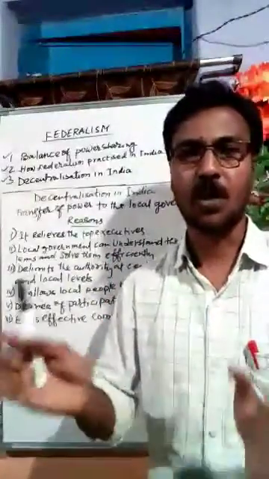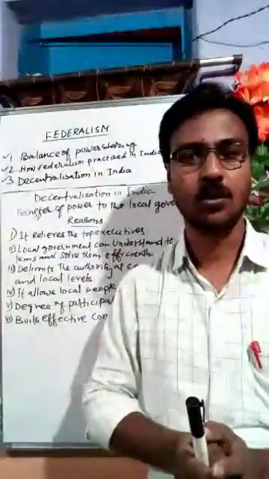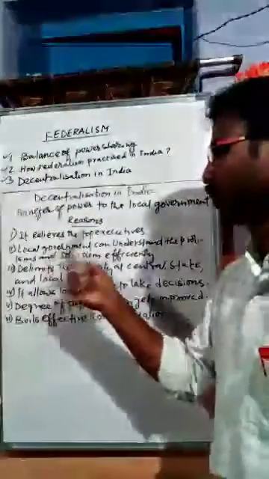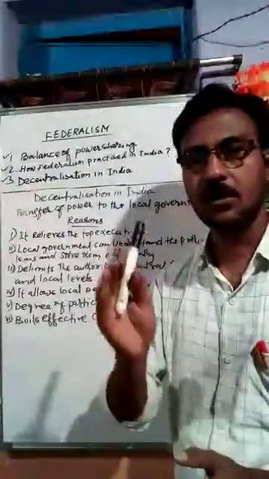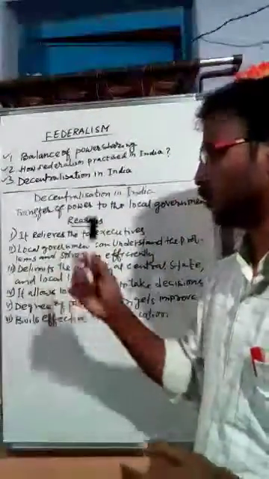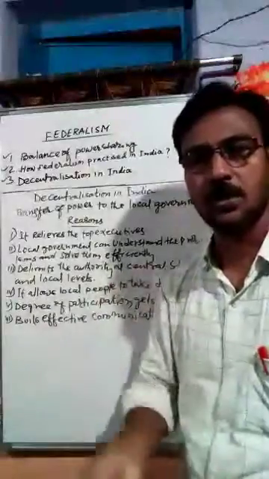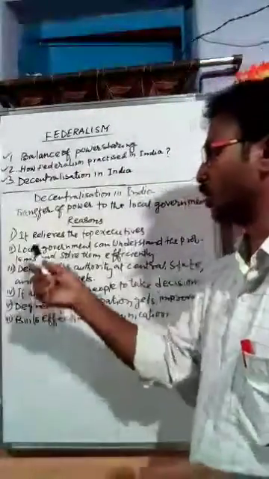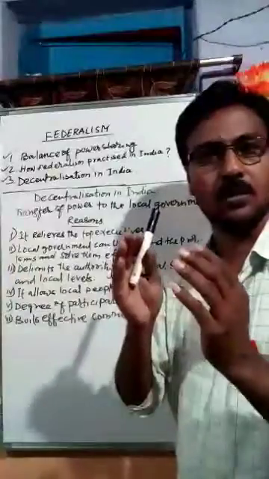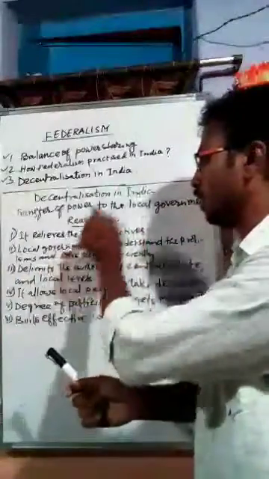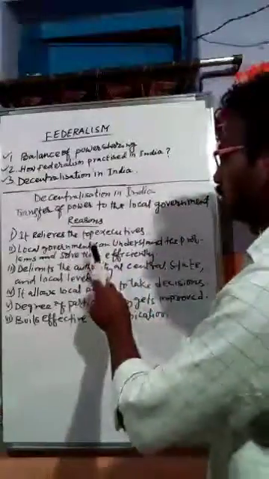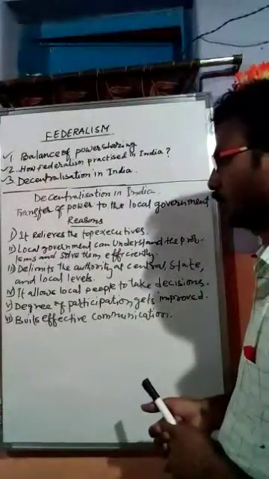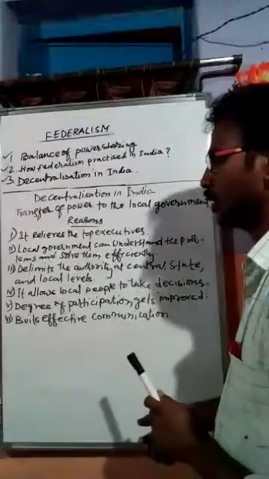So therefore power is transferred to the local level of government, so that the problems could be solved easily and efficiently at the local levels. Because the local people can understand their needs and problems, when there is a local government and they have power, they can easily meet the needs of the local people, as well as solve their problems. So that is why decentralization is done.